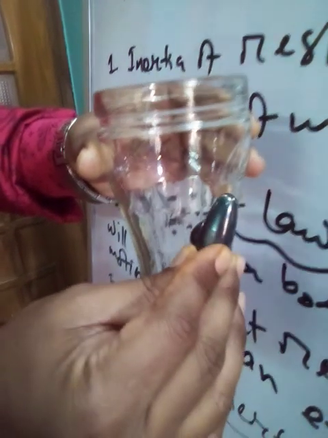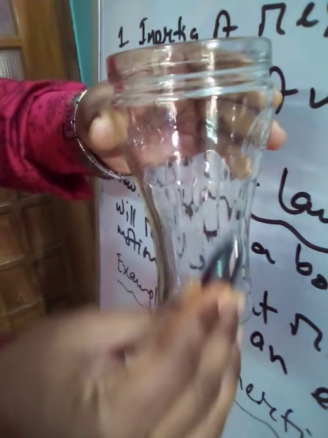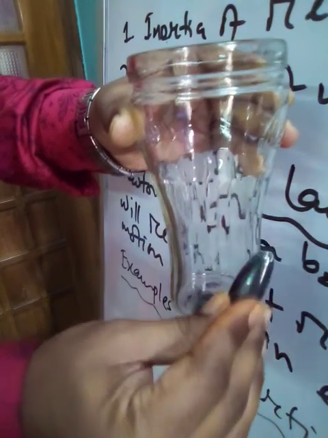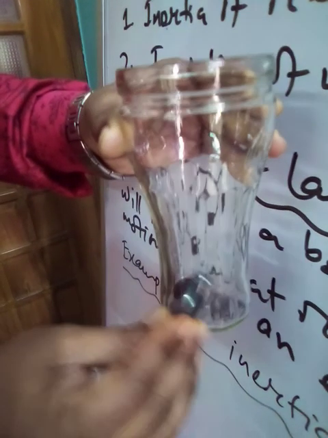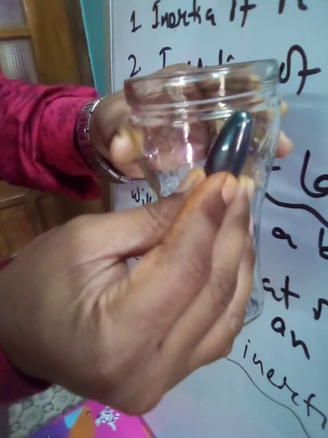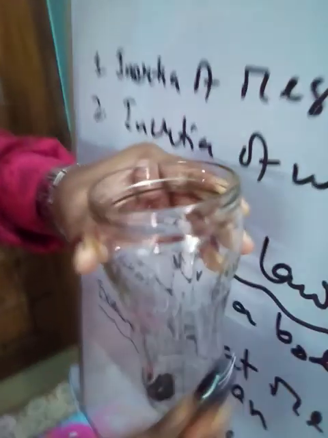So the coin is moving up and down without direct contact. So this is a non-contact force, you see. When we find there is no direct physical contact between two bodies, then it is called a non-contact force.